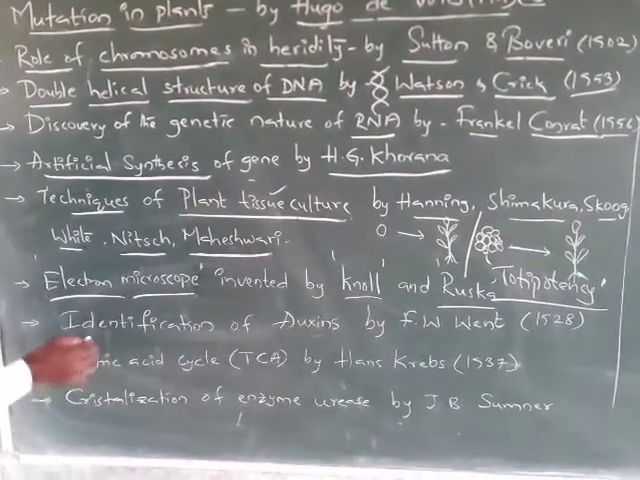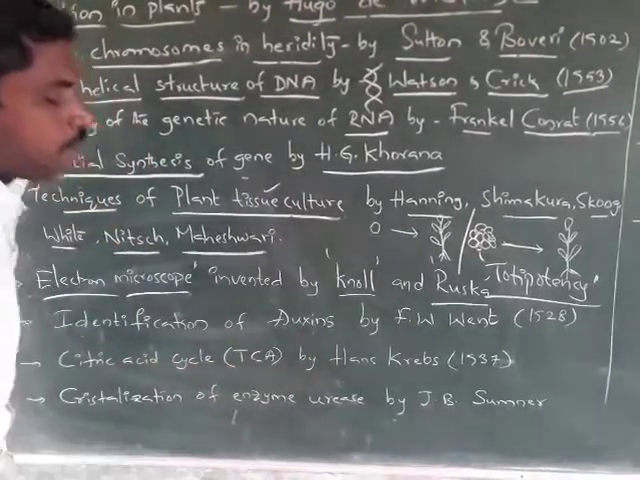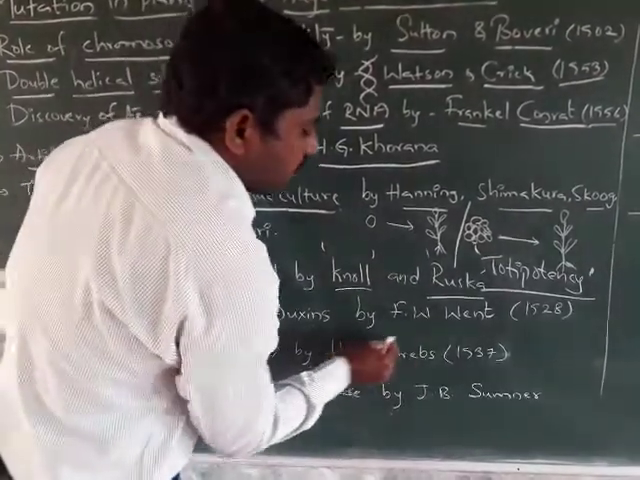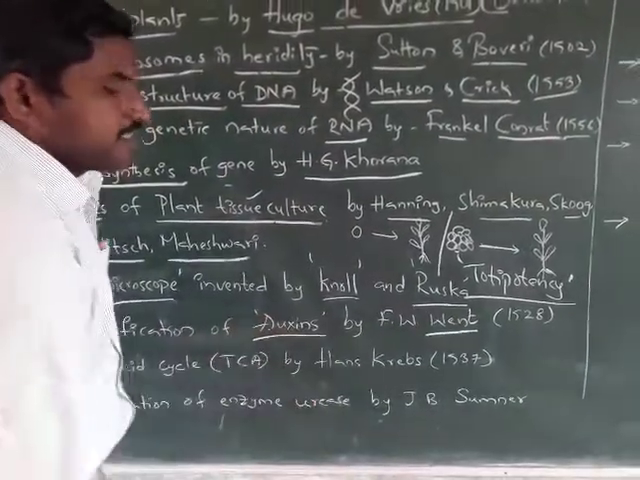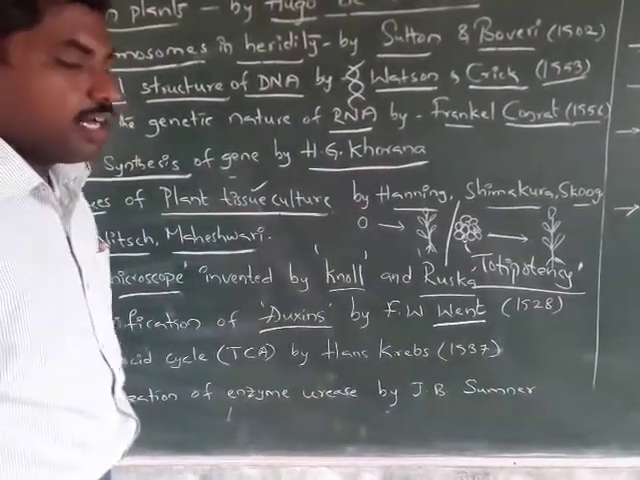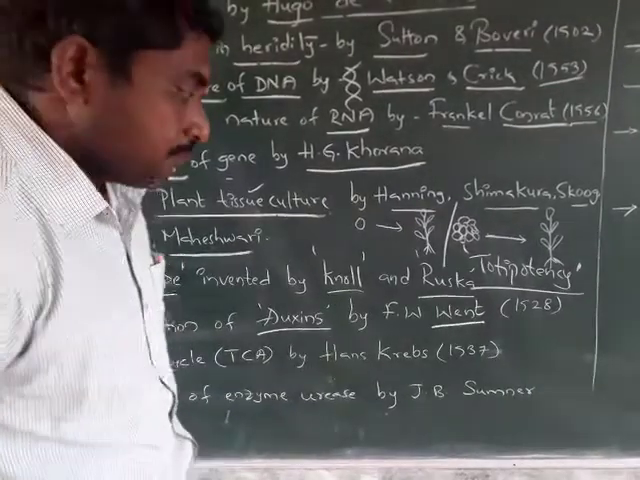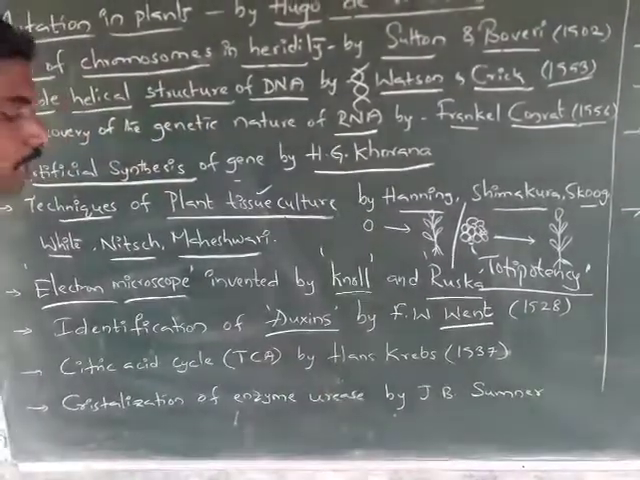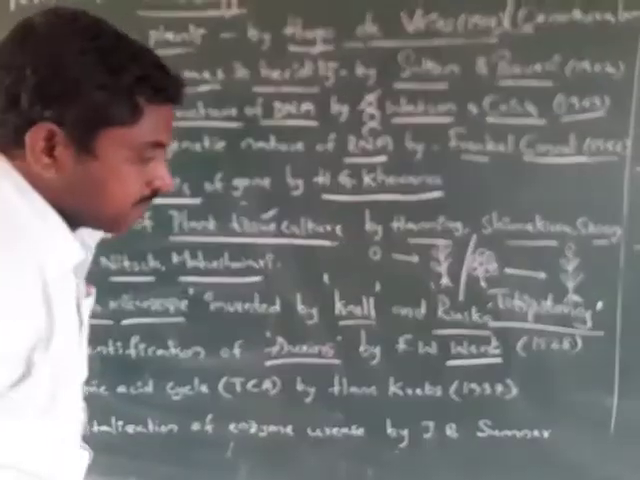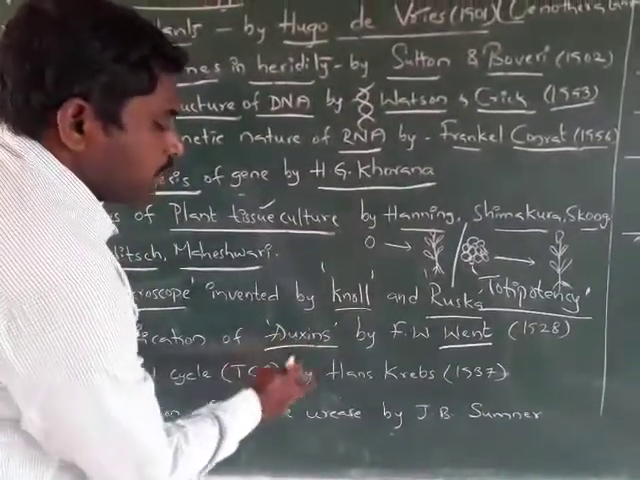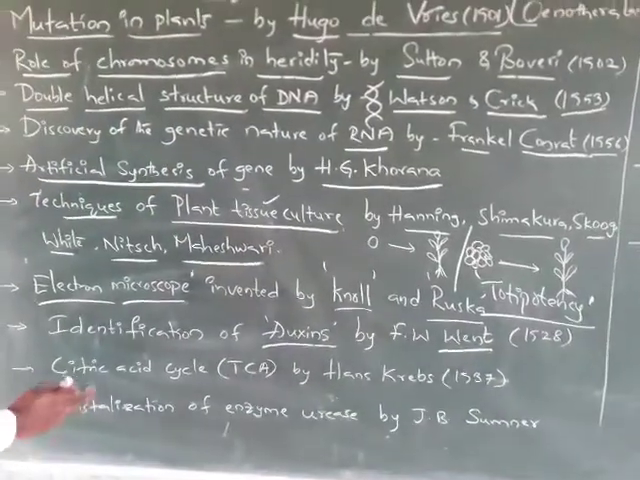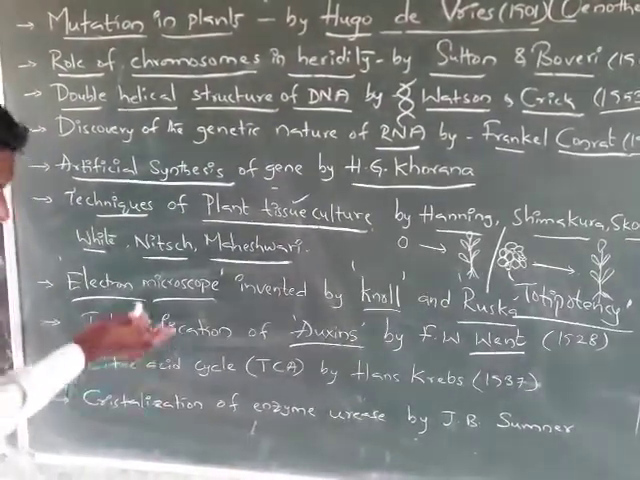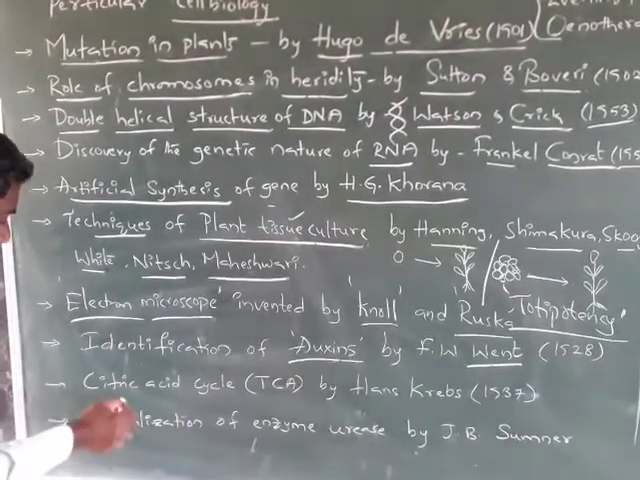See the new inventions. Identification of the auxins by F.W. Went. Auxin is nothing but a phytohormone. It is a growth hormone. It shows apical dominance. This phytohormone was identified by Went. Next, here it comes under physiology.